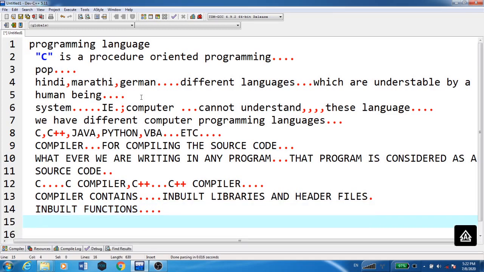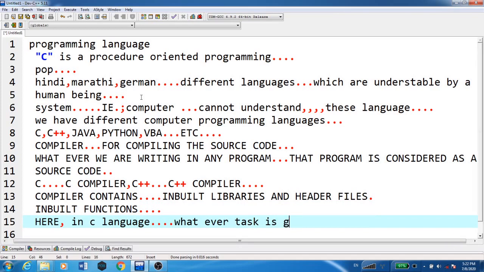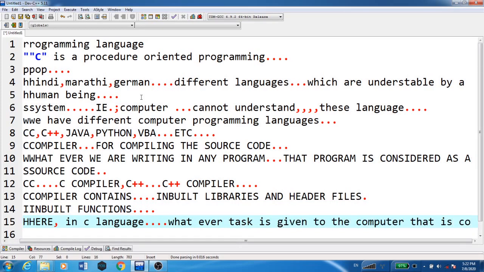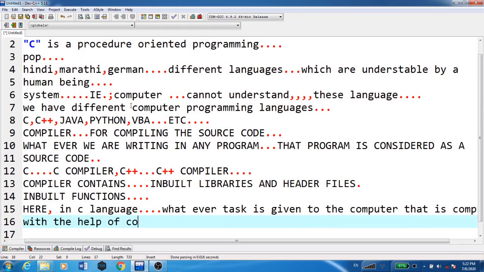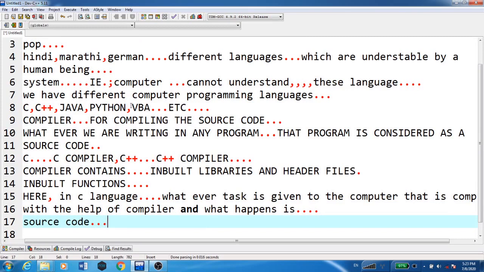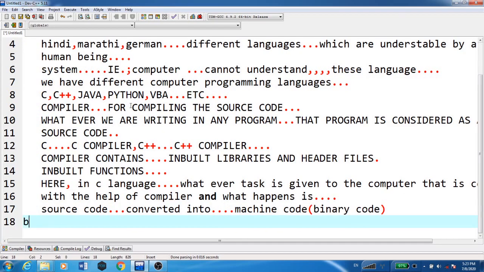So in C language, whatever task is given to the computer is compiled with the help of the compiler. Source code is converted into machine code, also called binary code. Binary code is understandable by the computer.